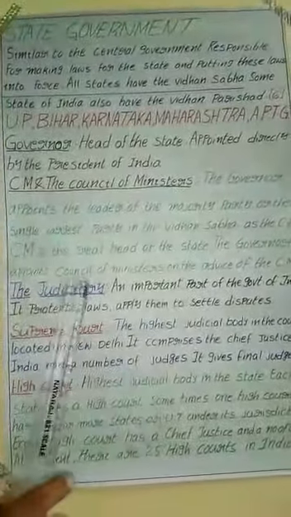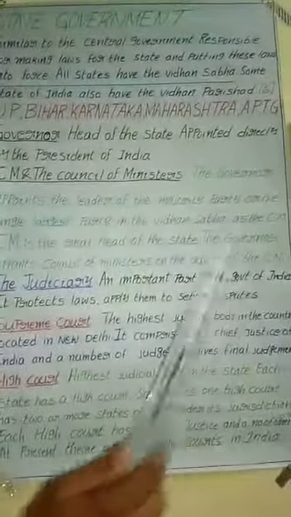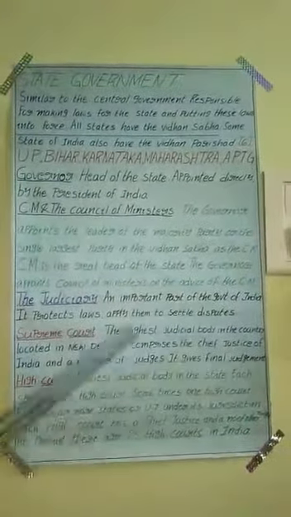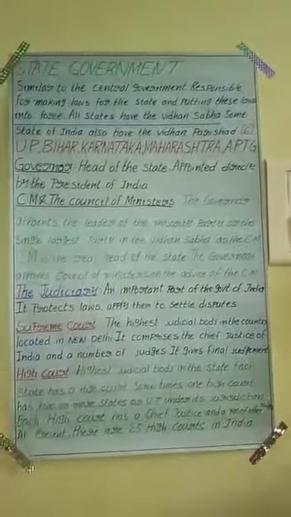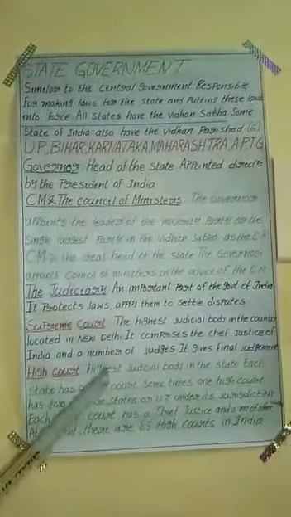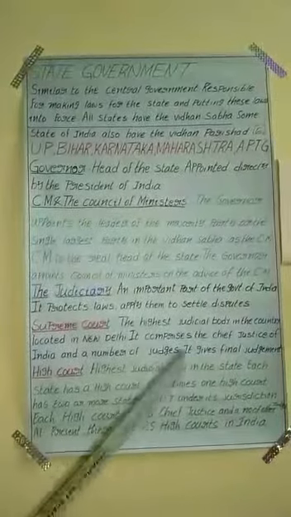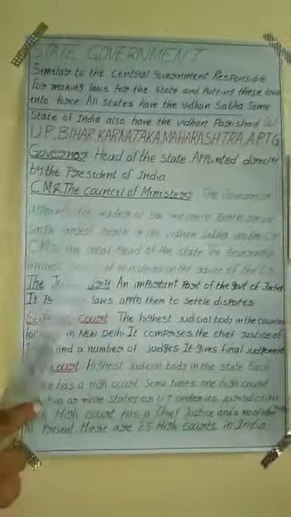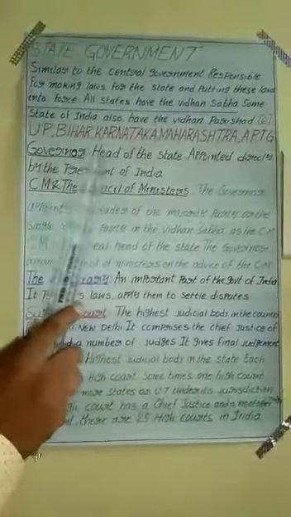The governor appoints the council of ministers on the advice of the chief minister. After appointing the chief minister after the election, with the advice of the chief minister only, the governor will appoint the remaining ministers, like health minister, education minister. Adimulapu Suresh is now the education minister. Every department's minister, health, education, sanitation, home, all the ministries will be appointed by the governor with the advice of the chief minister. So we discussed the chief minister and his council of ministers.